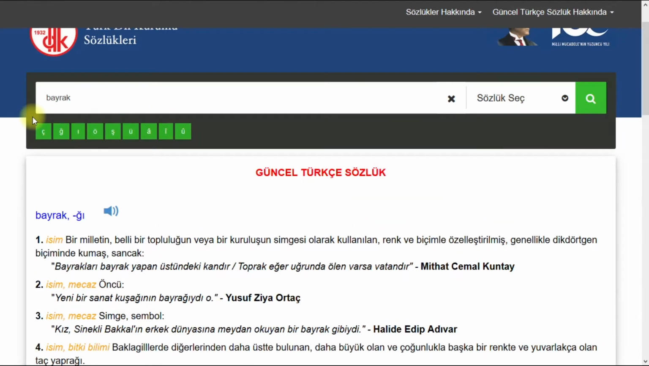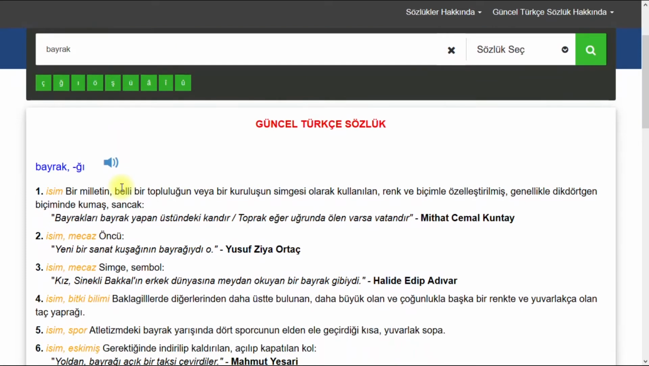Now let's search another word. Bayrak. Yes, also here you can click on that speaker icon and you can hear the word's pronunciation. Yes, and that is bayrak.